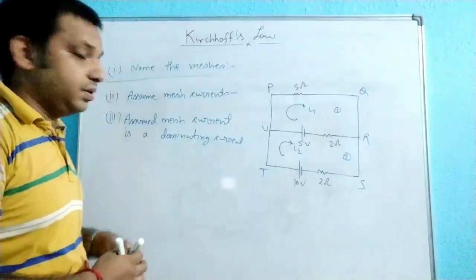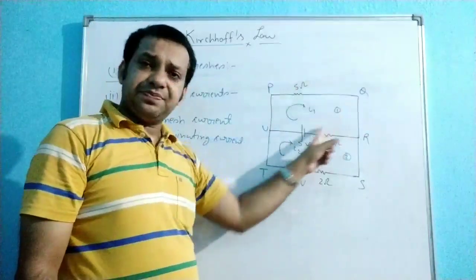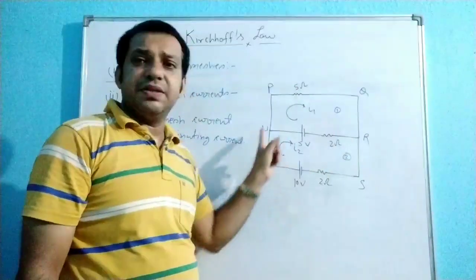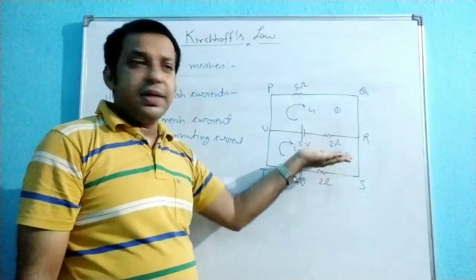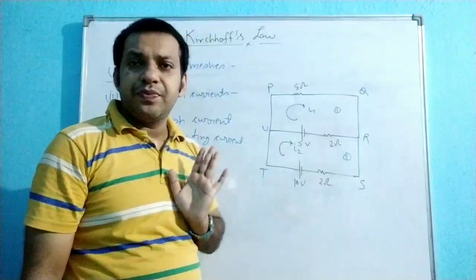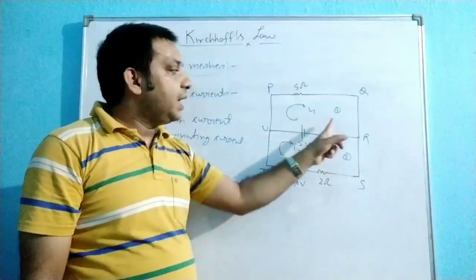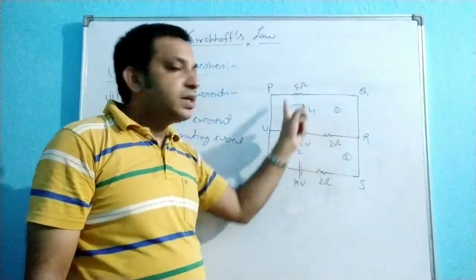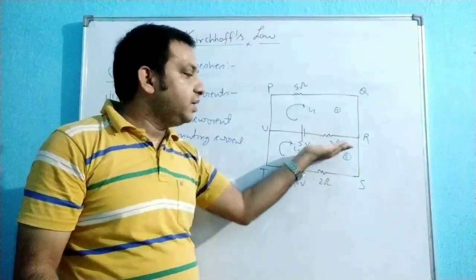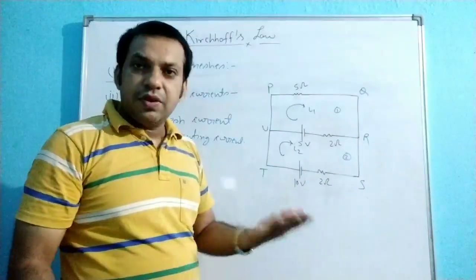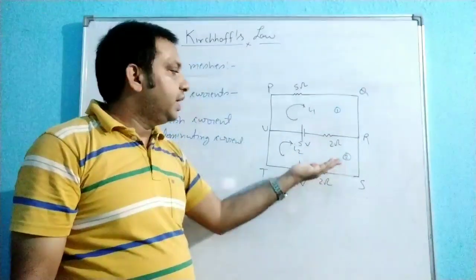Now see, this line is very important. If you see this, I1 is circulating in this mesh, this I2 is circulating in this mesh. If you see the 2 ohm resistor, this 2 ohm resistor is common in mesh 1 and mesh 2 both. This 2 ohm is touching mesh 1 and mesh 2 both. And I am assuming in mesh 1 the I1 current is flowing and in mesh 2 the I2 current is flowing. So what is the current direction in the 2 ohm resistor? Because if you consider mesh 1, then I1 is there.